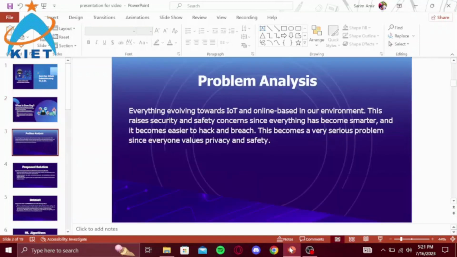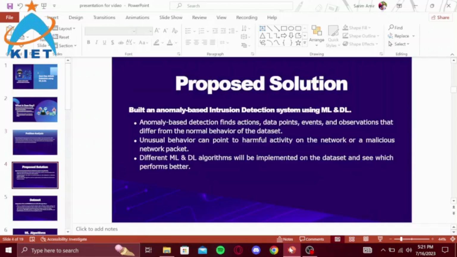We chose this topic because, as we all know, everything is evolving towards IoT and online based in our environment. This raises security and safety concerns since everything is becoming smarter, and as it is becoming smarter, it is becoming easier to hack and breach, which raises a very serious problem since everyone values their privacy and safety. So our proposed solution was to build an anomaly based intrusion detection system using machine learning and deep learning.